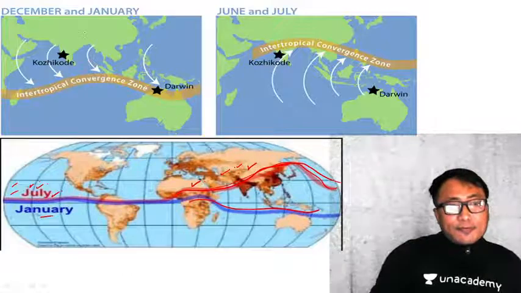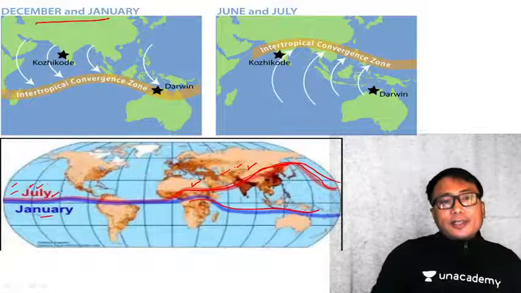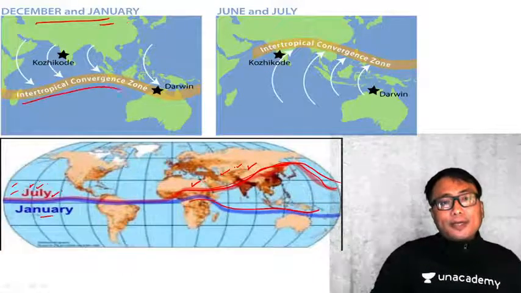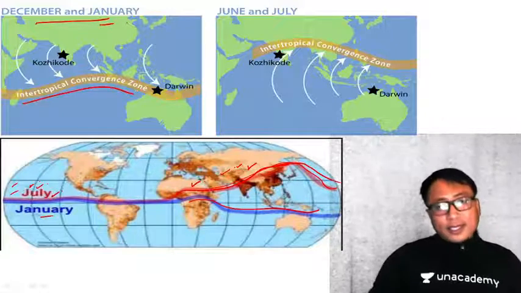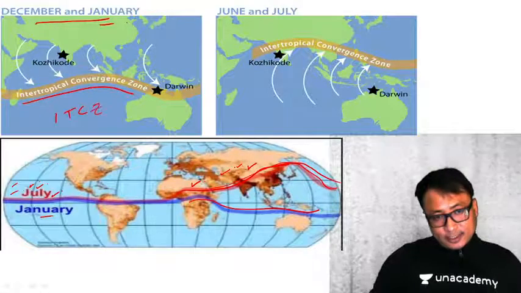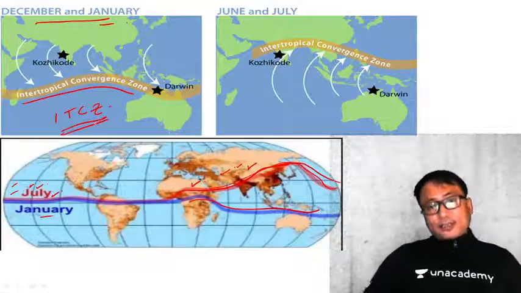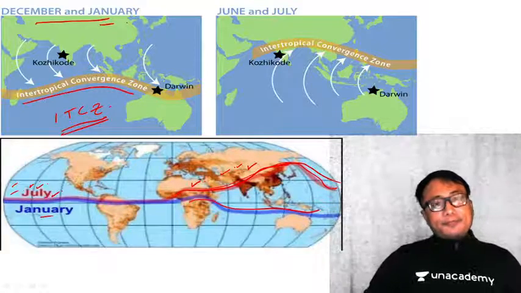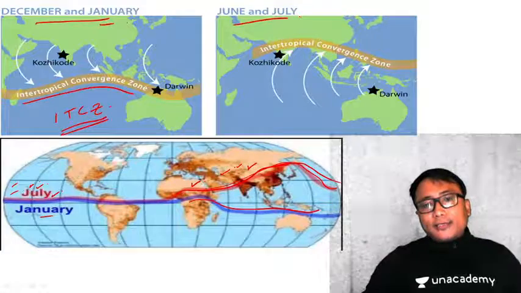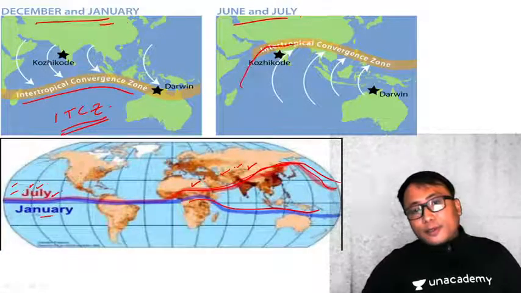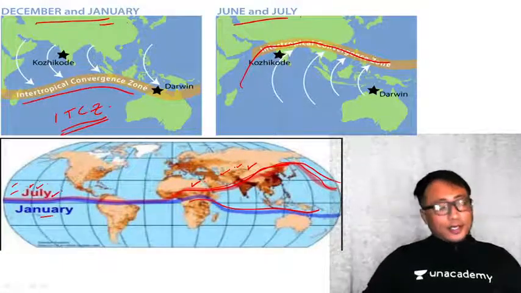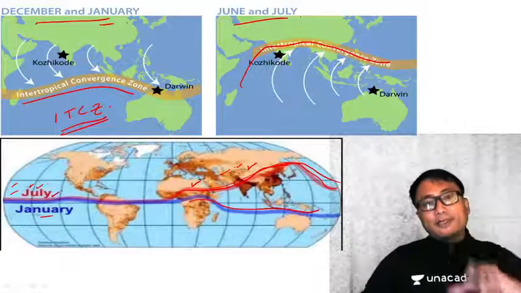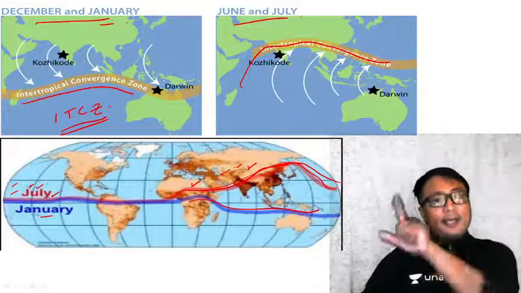You see here, shifting of pressure belt during December and January, the intertropical convergence zone, also known as ITCZ, which is responsible for monsoon in India, is here. During June and July, you see here, it comes even up to the northwestern part of India like this. So this is the shifting of the pressure belt that is happening in real life.